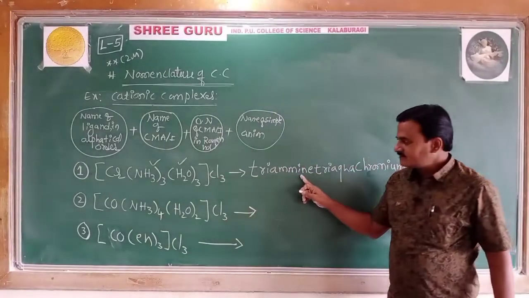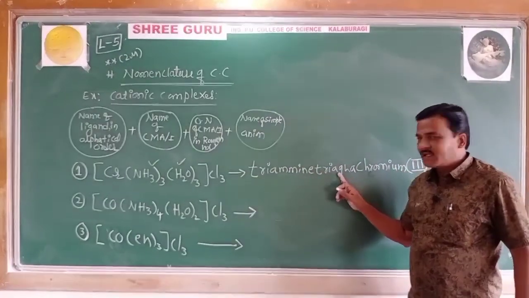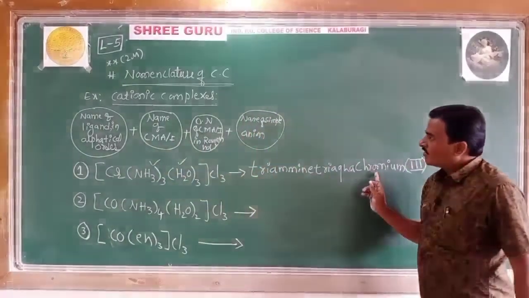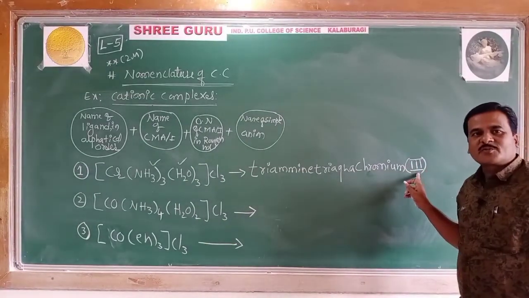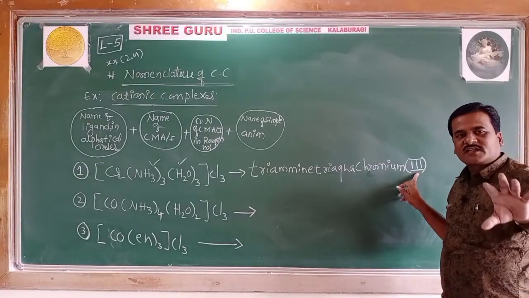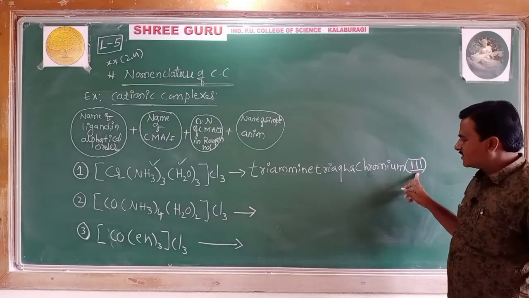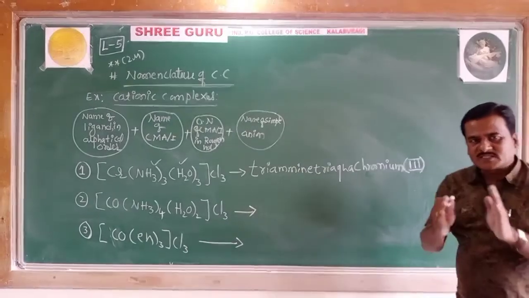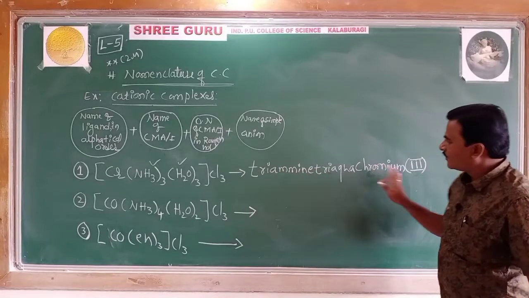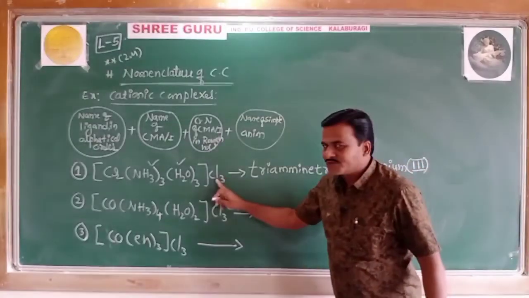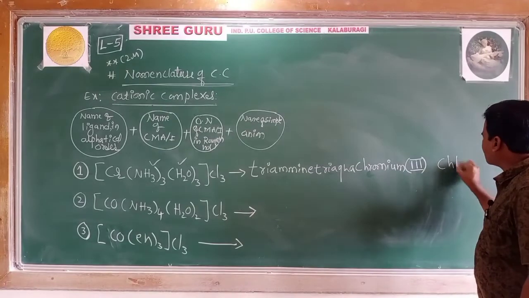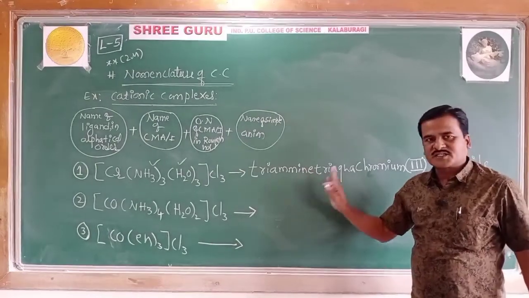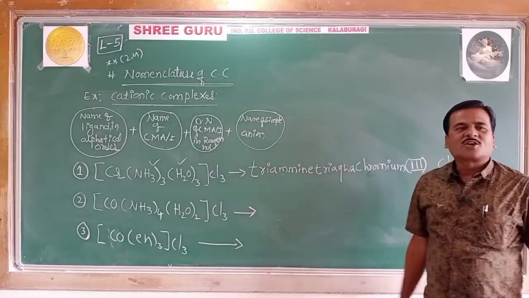Therefore, triamine with no gap, triaqua also with no gap, then the central metal atom chromium, followed by its oxidation number. You have calculated the oxidation numbers in the previous classes; you have to write it with a small gap. This is where the cationic part is over. Now you can write the anionic part, which is chloride. Yes, this completes the name of the first compound, a cationic complex.